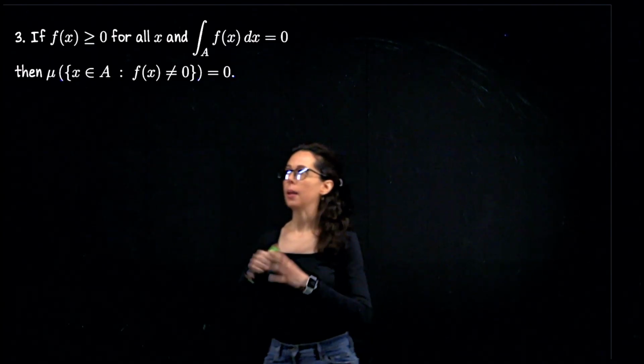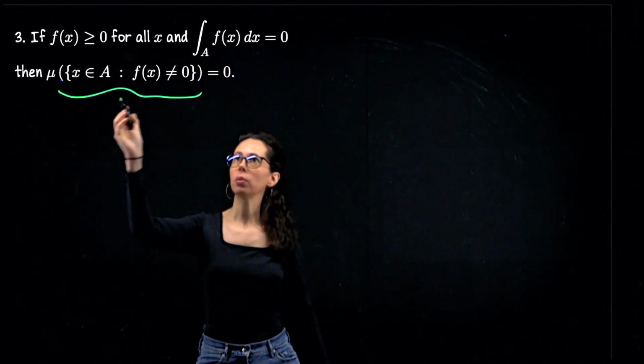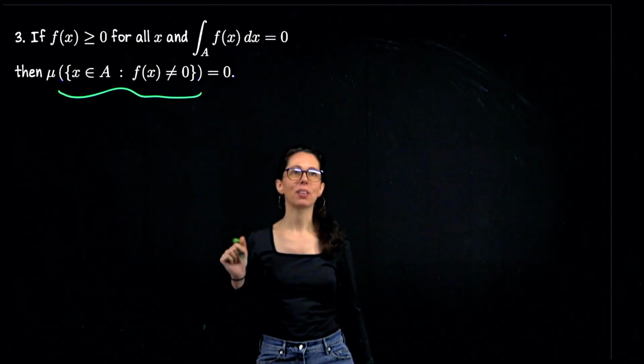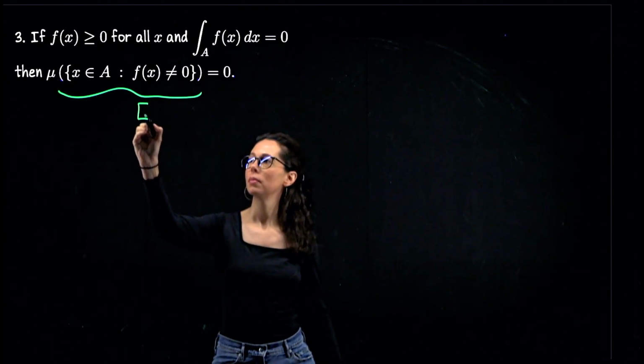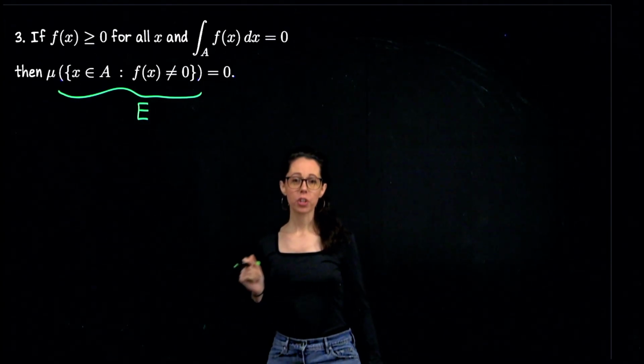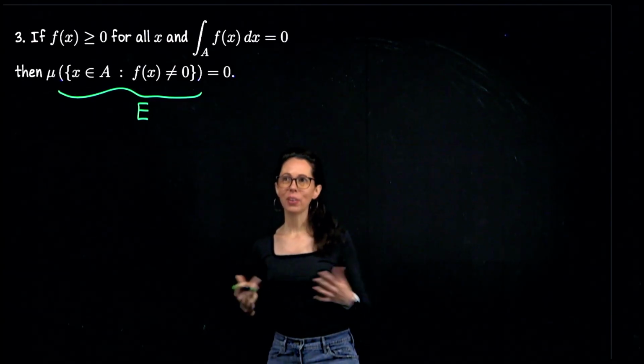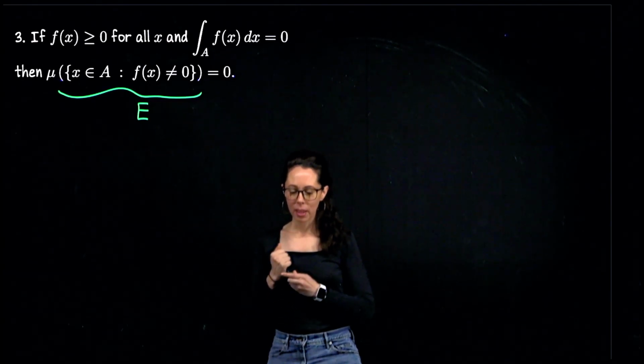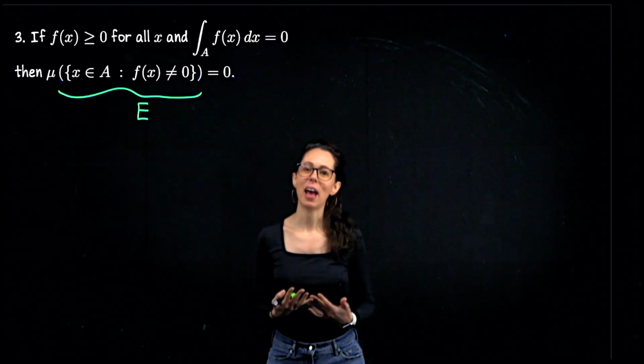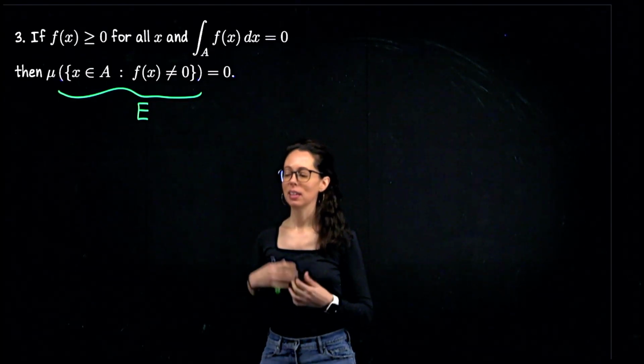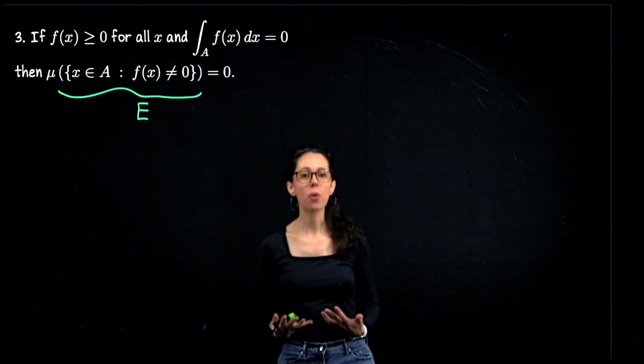Let's give this set a name. I was about to say S, but we use that for rectangles. Let's call it E. We will show that the measure of E is 0. I really like this proof. I think it's clever. And since it's clever, as we work it out, you may come to this feeling of, I wouldn't have figured that out on my own, or something like that.